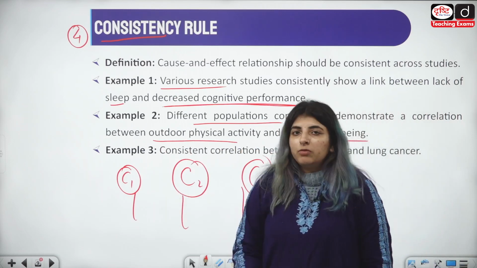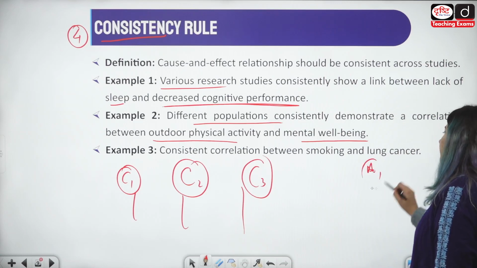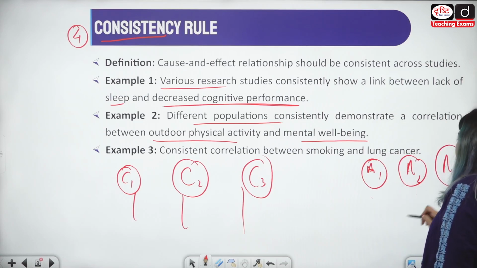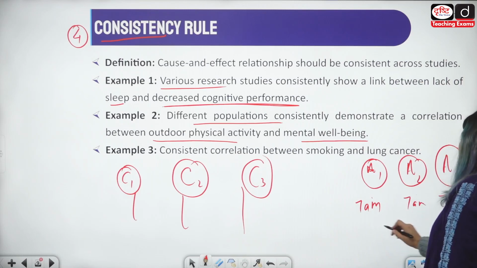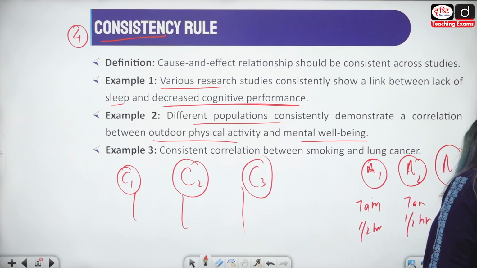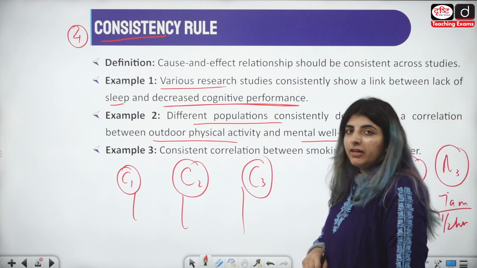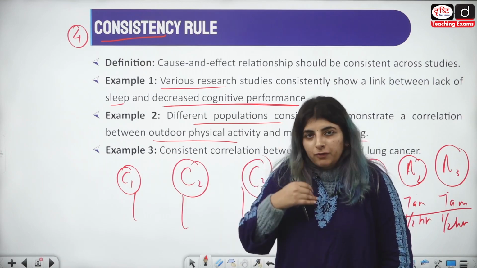अब अगर इन्हीं क्लासेस को मैं बोल दूं या लेट्स जस्ट से देयर आर एडल्ट्स, ठीक है, एडल्ट्स इन डिफरेंट ग्रुप्स, एरिया 1, एरिया 2, एरिया 3, इन तीनों ग्रुप्स को मैं कह रही हूं कि सुबह 7 बजे उठ के आप लोग को हाफ एन आवर वॉक करनी है, and all of them go for a walk every day at 7 a.m. Then consistently I'm seeing that all of their mental well-being is also improving. So the results are consistent across different groups that I'm taking into consideration for my research.